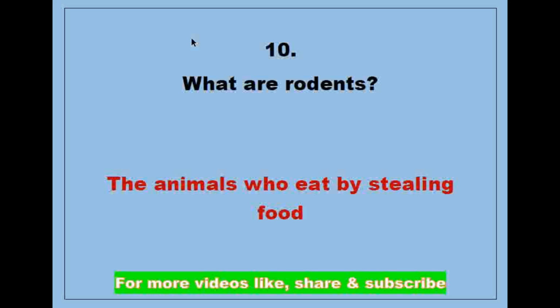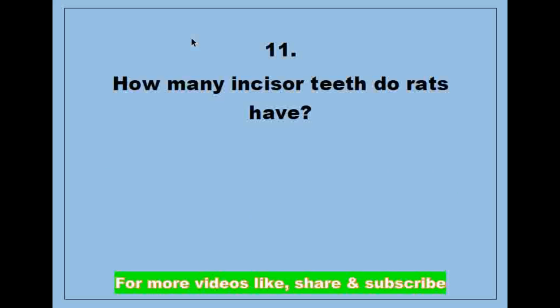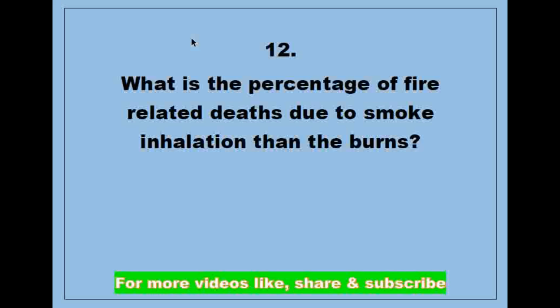Answer is the animals who eat by stealing food. Next question, how many incisor teeth do rats have? Answer is 4. Next question, what is the percentage of fire related deaths due to smoke inhalation rather than burns?